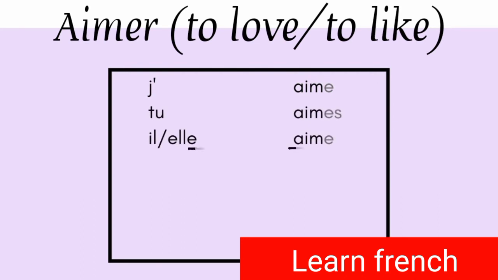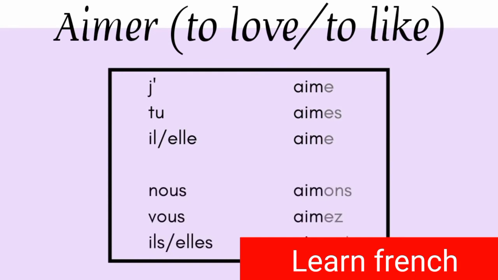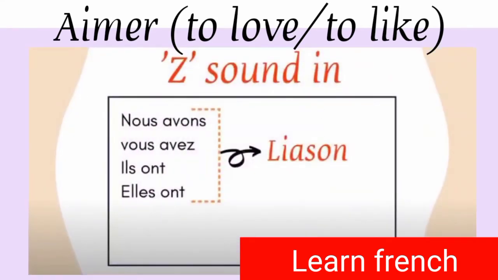Now you'll say why with il and elle we have not added an apostrophe. So apostrophe is added only with je, not with any other subject. Nous aimons, vous aimez, ils aiment, elles aiment. The z sound we have already done with avoir. I have told you why the z sound is there, because the word starts with a vowel and we have to do a liaison here.